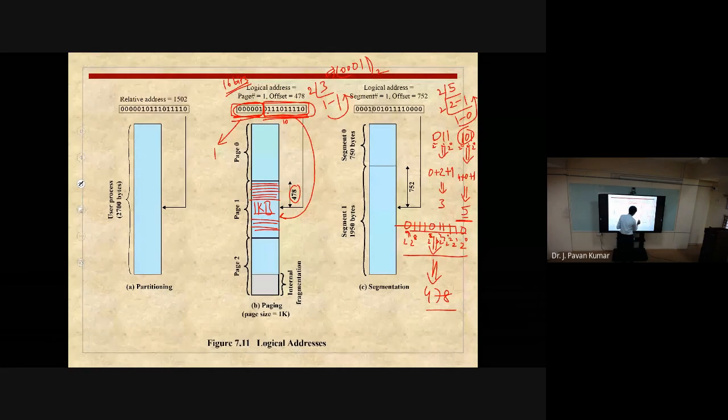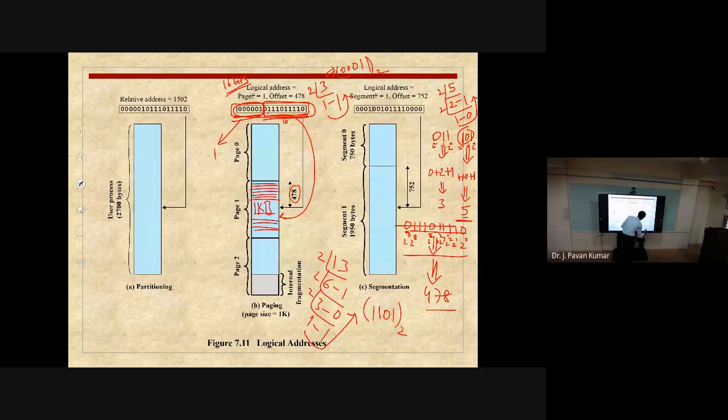One more example. Let us consider 13. We will be dividing 13 with 2. How many times? 6. Then the remainder is 1. Then 2, 3. Then the remainder is 0. Next 2, 1, remainder is 1. Now we have to write from bottom to top. Then we will be getting 1101 base 2. This is the binary equivalent of 13.